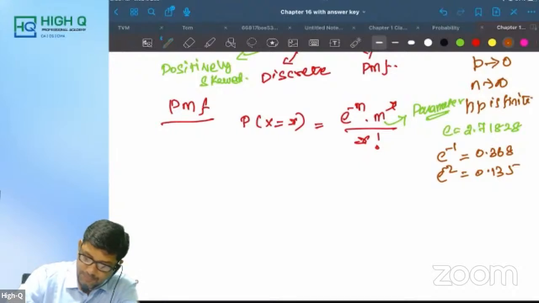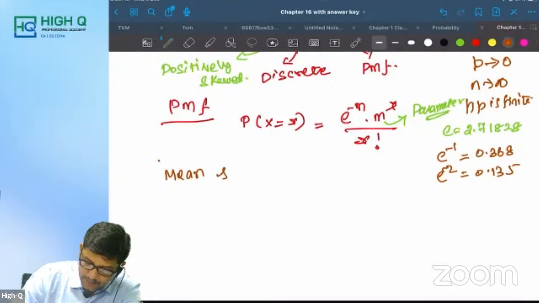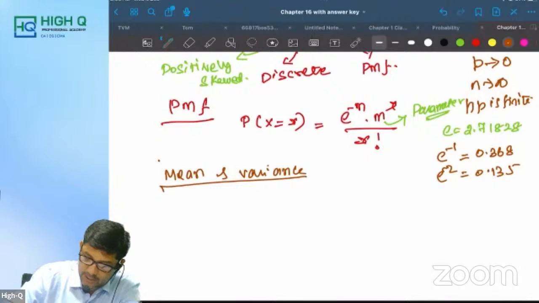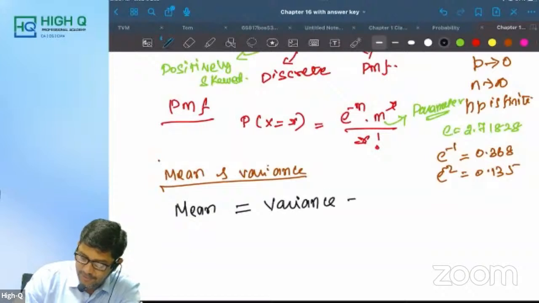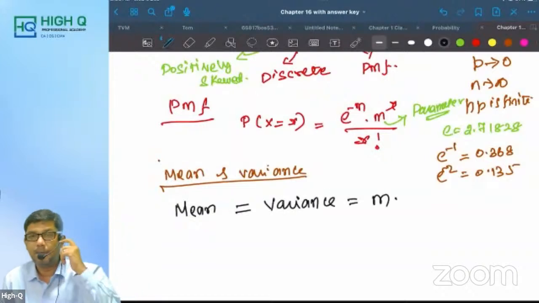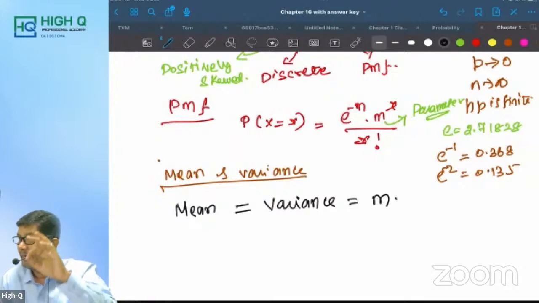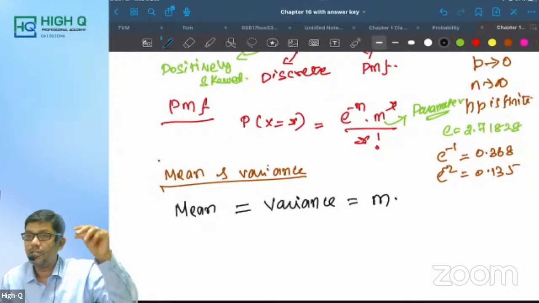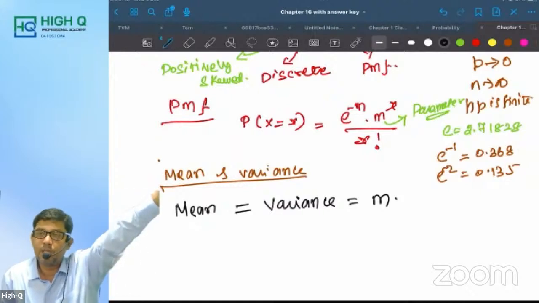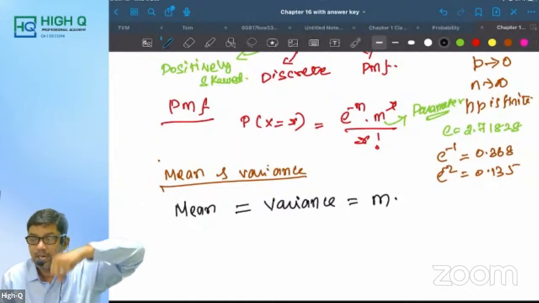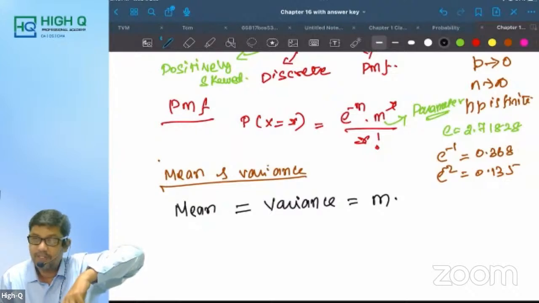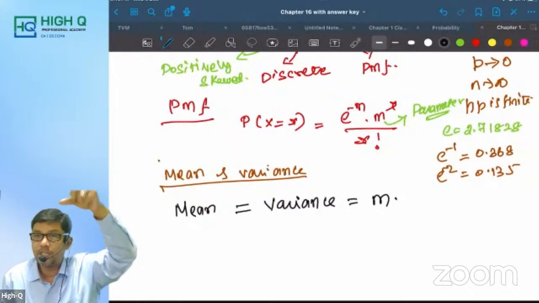Next, about mean and variance in Poisson distribution. Remember this, my dear: mean is always equal to variance, which is equal to m. In which distribution is mean more than variance? Binomial distribution. In which distribution is mean equal to variance? Poisson. This is another important MCQ.